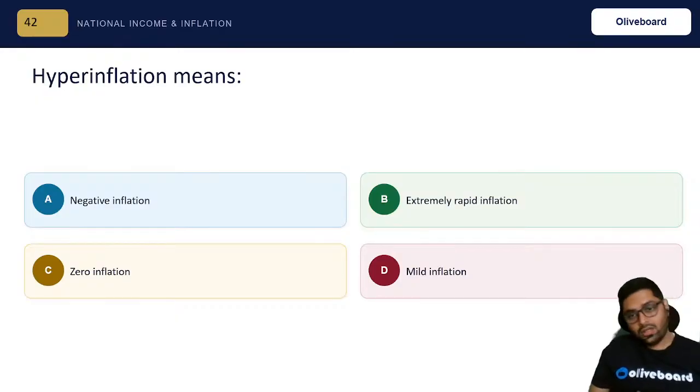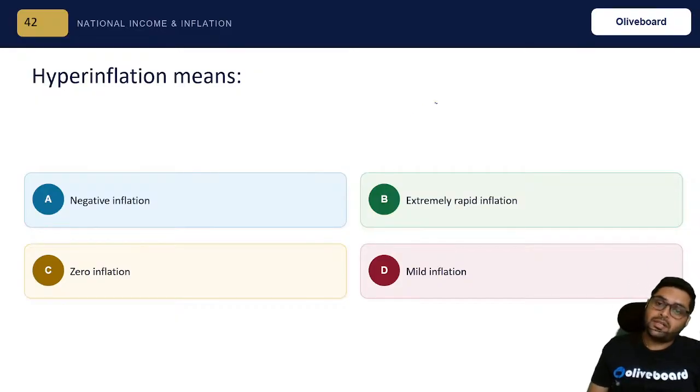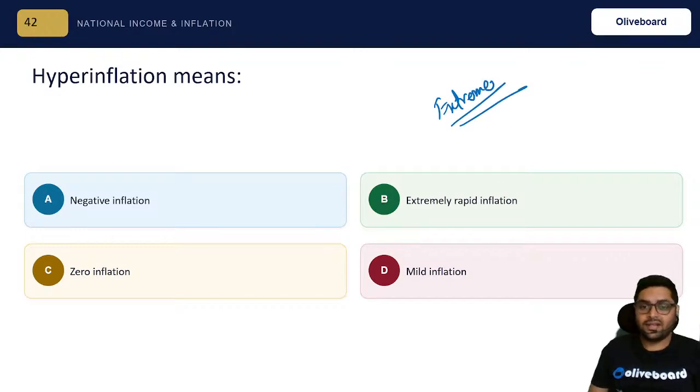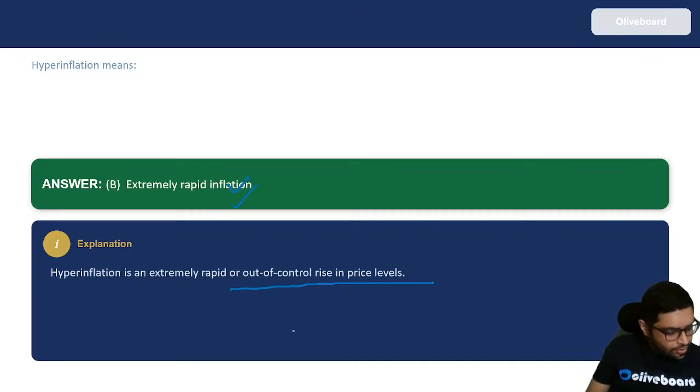Hyperinflation means what? We have hypertension, no? When blood pressure increases, we have hypertension. Means the blood pressure rises extremely. Extreme rise. So extreme rapid inflation is called hyperinflation. So from hypertension you remember hyperinflation. Out of control rise in price level is called hyperinflation. I hope we are clear till here. Any doubts? All going good, Manoj? Yes, good. Correct. That is hyperinflation. Good. I hope everything is good.